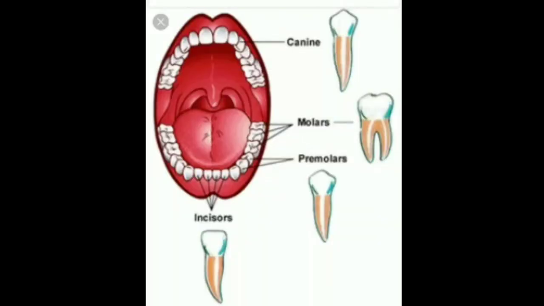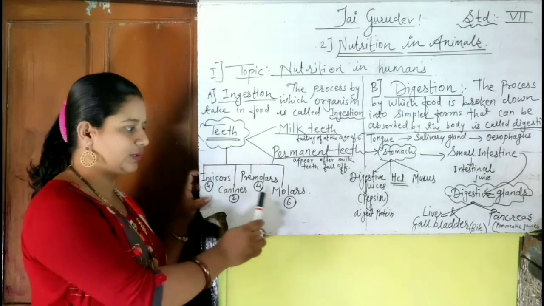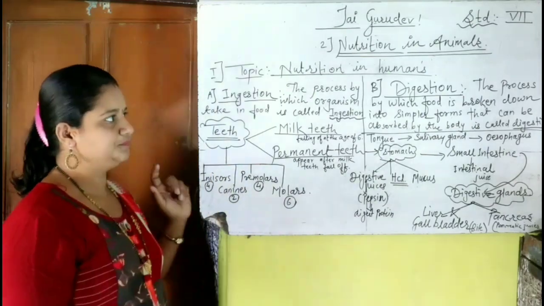First is incisors. There are 4 incisors. These incisors are sharp in nature, so they are helpful to bite the food material. Canines are 2. These are also very sharp. Premolars are 4. Premolars are somewhat wide in nature, and molars are 6. They have a flat surface to grasp the food material and chew it very properly. These 4 types are present in the teeth.